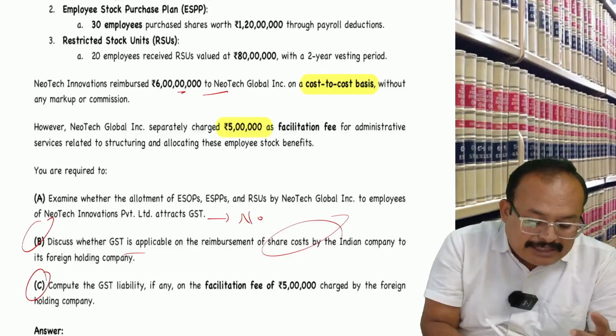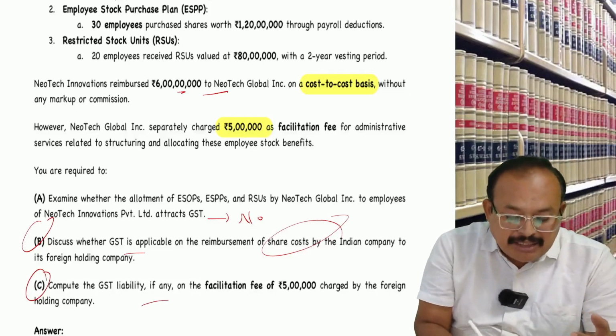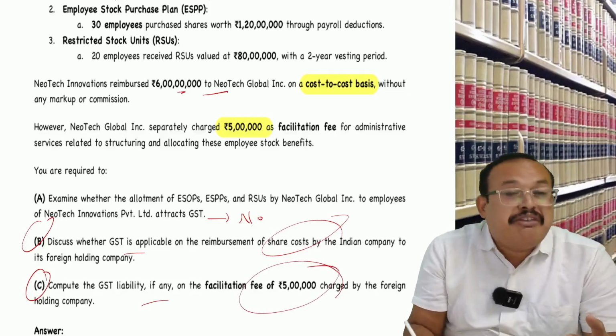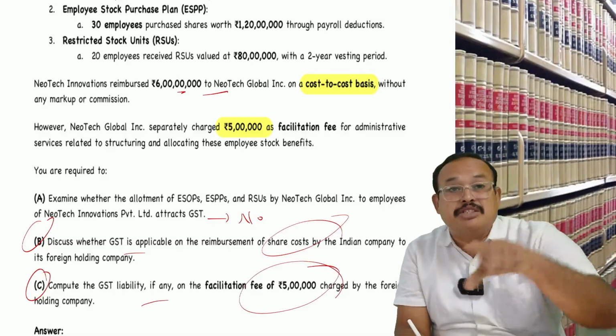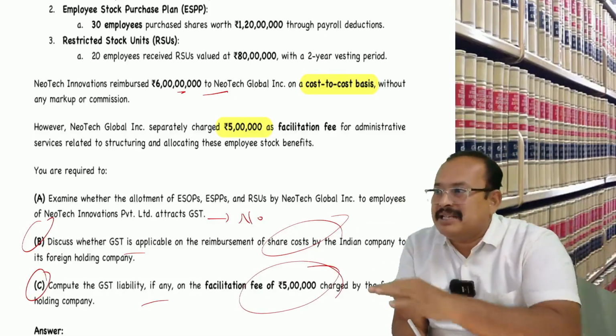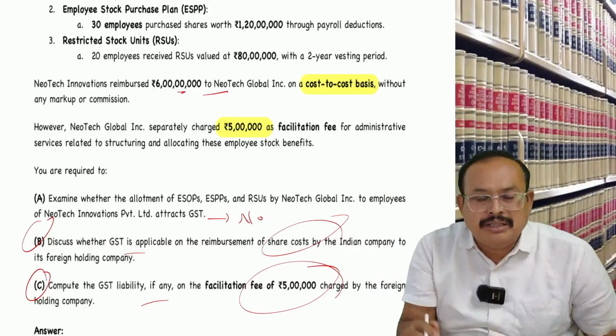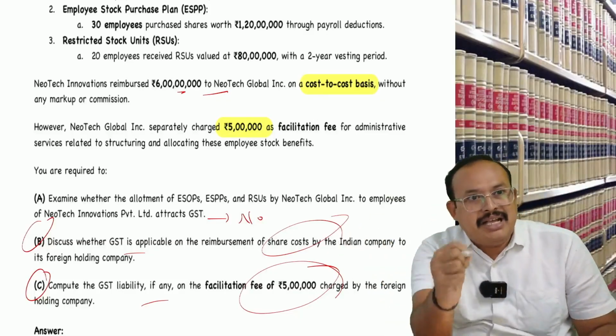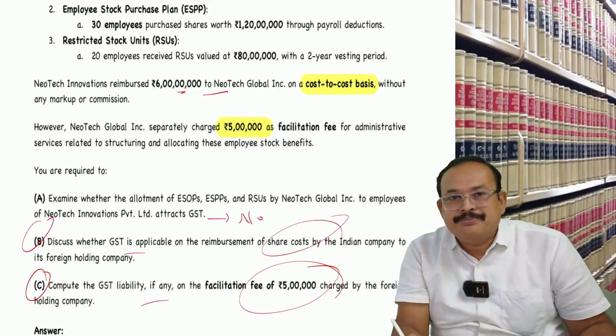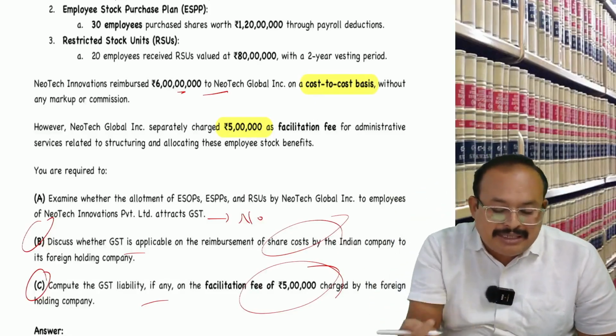Coming to point number C, the GST liability, if any, on the 5 lakh rupees facilitation charges. Facilitation charges, in your case, commission. In some other case, processing fees. In some other case, admission charges. Whatever name you call it, does it attract GST? Yes, it will attract the GST. What rate is applicable? The rate here is 18% by default.